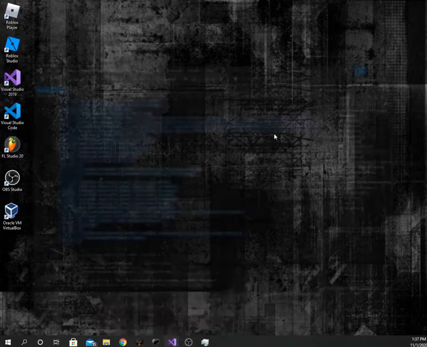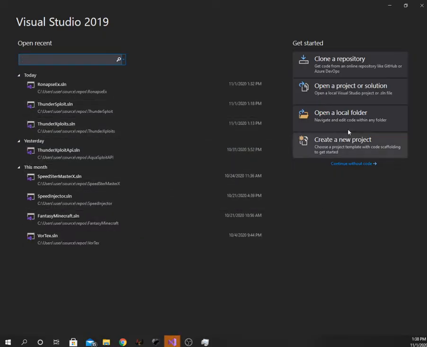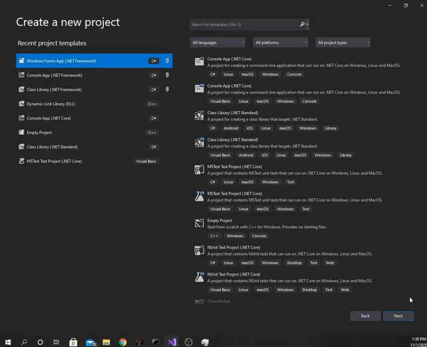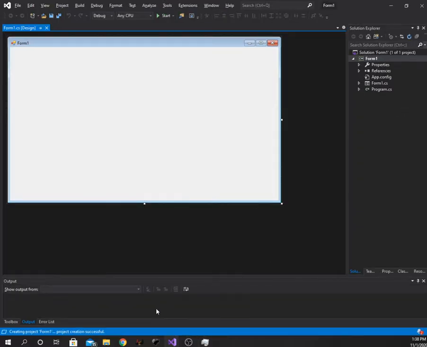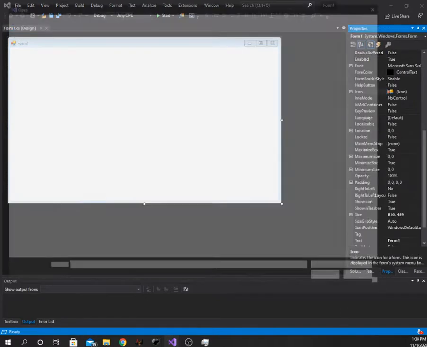Okay, so we're going to create a new project. Let's create a new project. Go here. And we're going to click and create a new project. You want to go to Windows Forms, click this. And .NET Framework, you can do whatever you want, doesn't matter. Let's change a few stuff.